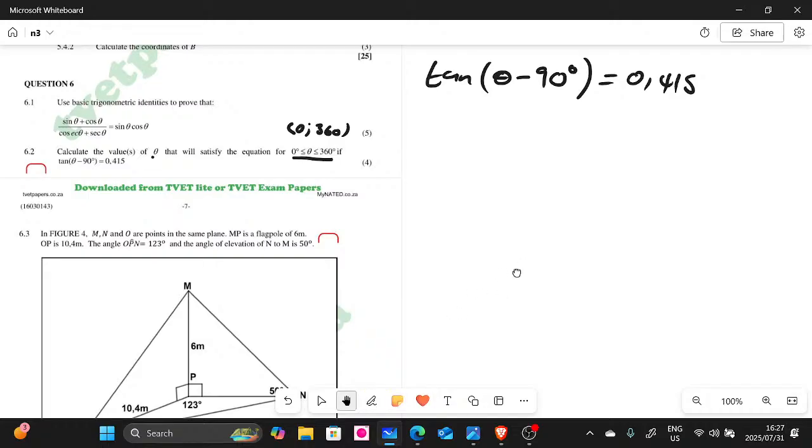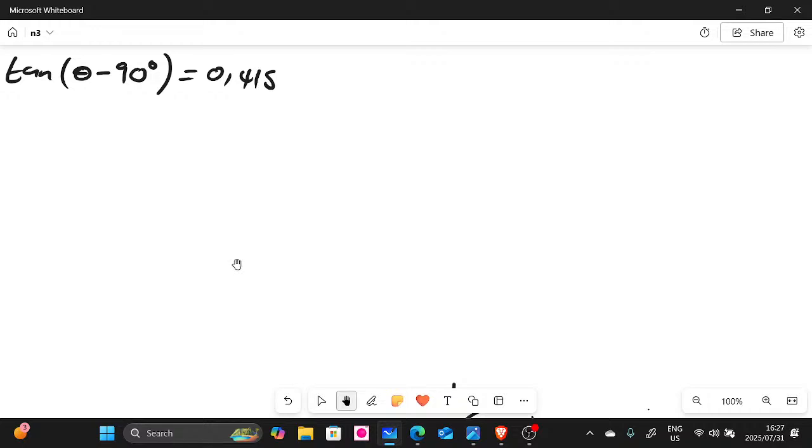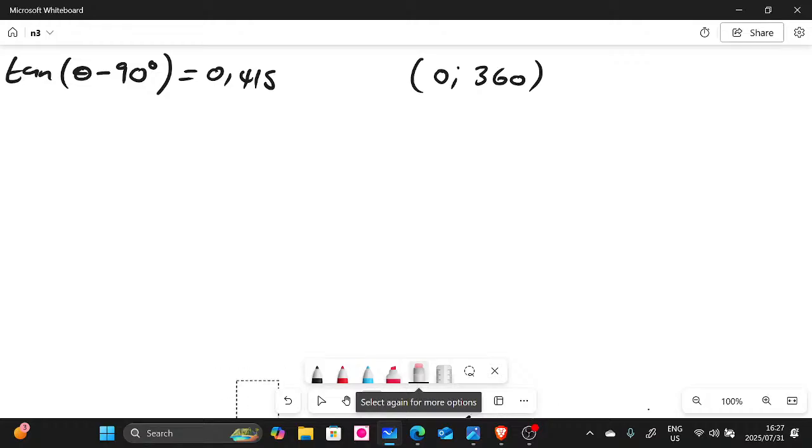I'm closing everything here. Remember, we need to find the values of theta. More than anything, we need to find the values of theta. We are given the domain that theta should be greater than 0 degrees but less than 360, meaning it should be within all the quadrants. This is basically what our theta is supposed to be.